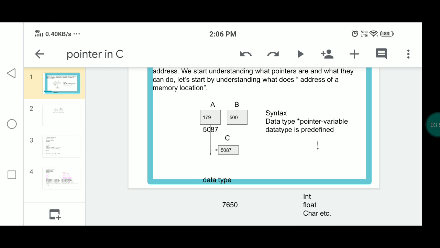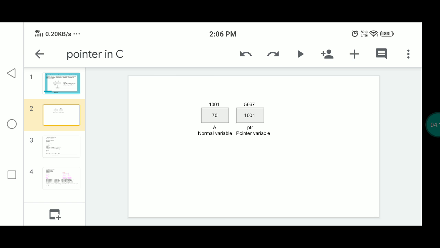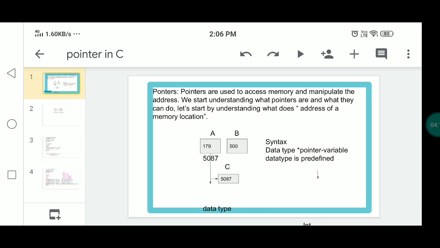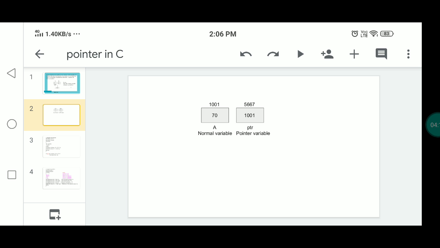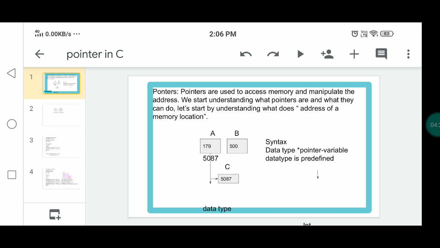The data type of these pointer variables may be predefined. The predefined data types are int, float, char, etc. The next syntax of this pointer is data type, star, pointer variable.